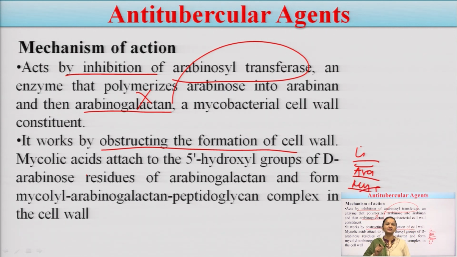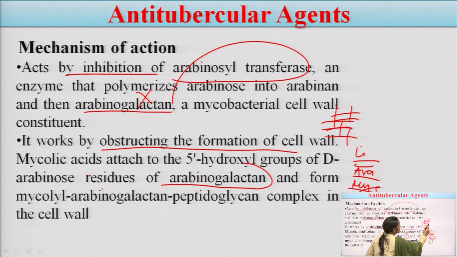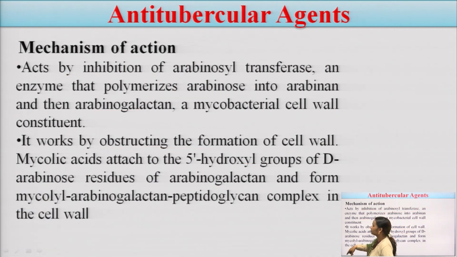So, how is this attached? The mycolic acid is attached to the 5-hydroxyl group of the arabinose residue of arabinogalactan, forming this type of complex in the cell wall. These are the layers. Okay. So, they must be cross-linked with each other. How is this cross-linking occurring? The hydroxyl group of mycolic acid is attaching itself to the D-arabinose residue of arabinogalactan, because this layer is of arabinogalactan and this layer is of mycolic acid. Both are linked together with the help of the hydroxyl group, and because of which the cell wall will be synthesized.